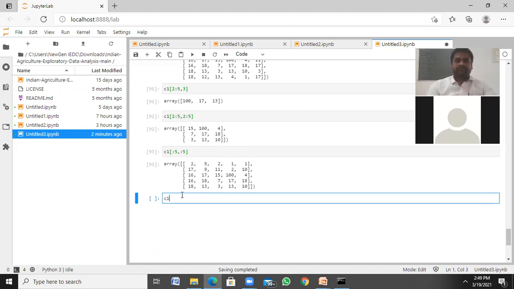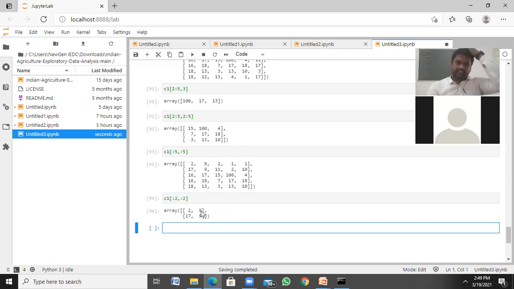If I'm using colon 2 comma colon 2, it slices from the beginning row to the second row and from the beginning column to the second column, like this, 2 9 79.